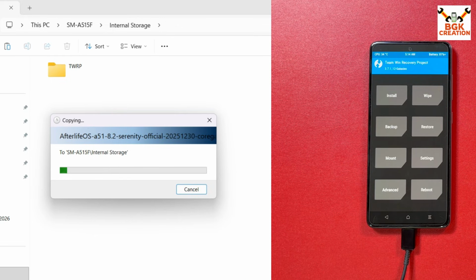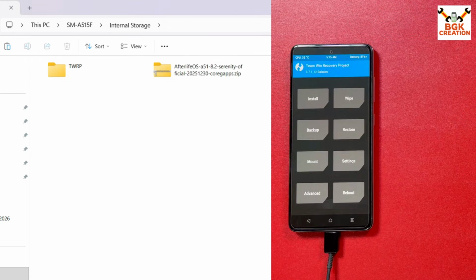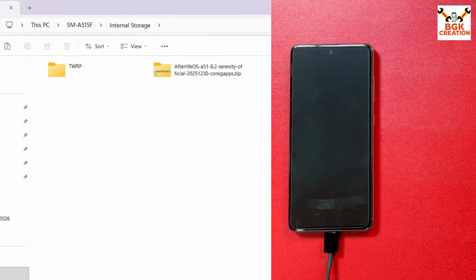The copying will take some time. Here we have to wait. So the ROM file got copied to the internal storage of my mobile phone. So I am done with the computer. I will disconnect the data cable from the mobile phone.